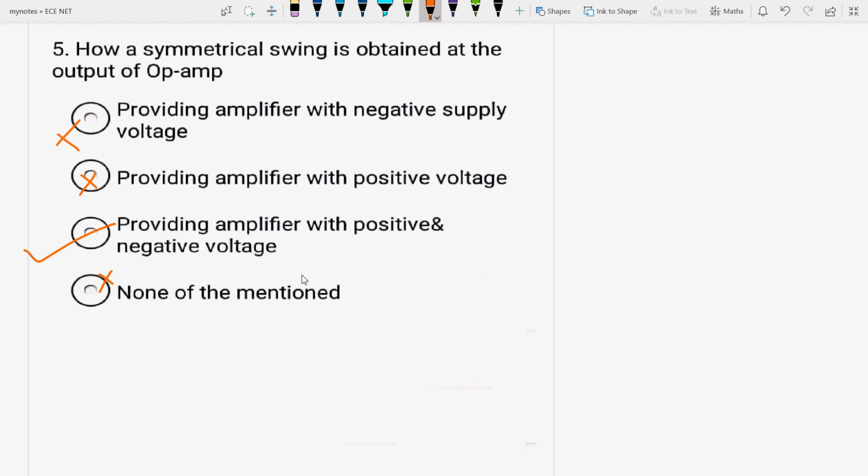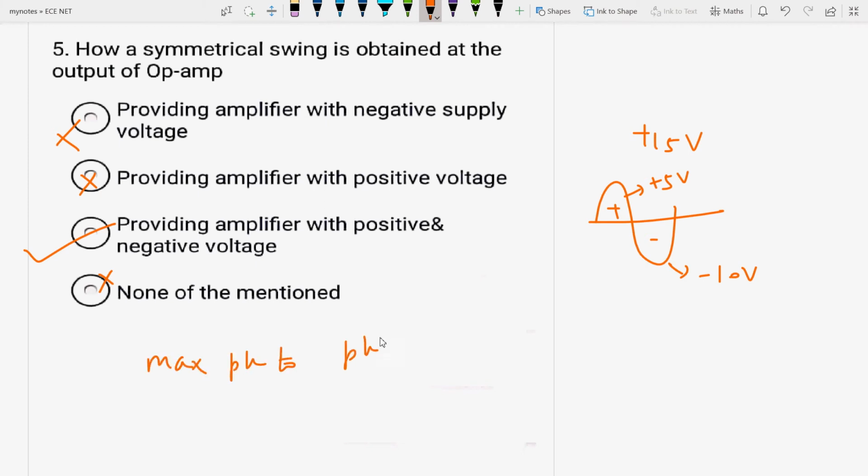See, for example, you have a single supply voltage plus 15 volt, okay, during positive half cycle, if this is the sine wave, the output will be plus 5 volt, and minus 10 volt during negative half cycle, okay. Therefore the maximum peak to peak output swing is what? It is minus 5 minus 10 volt, that is minus 15 volt. It is an asymmetrical swing, it will be called asymmetrical swing, okay.